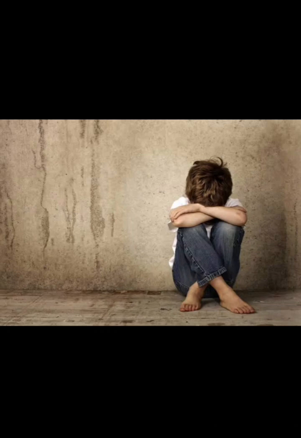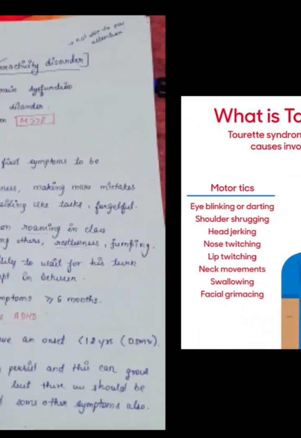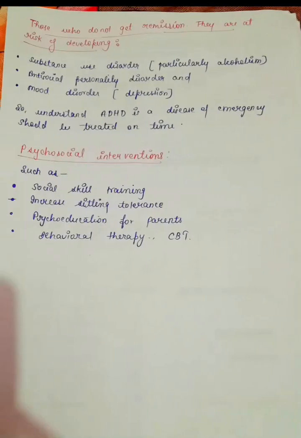So what do you think, when this child grows, he will take revenge, or he will go into depression. Either he will take the revenge or he will go into depression. Why are the parents and teachers always punishing? Those who don't understand, those who don't get remission, are at risk of developing substance use disorder, particularly alcoholism.